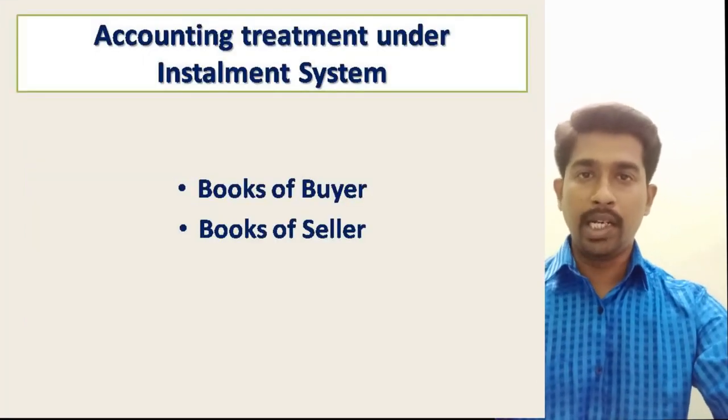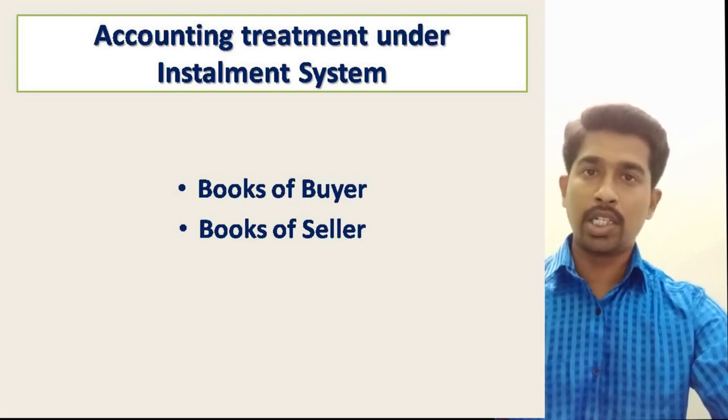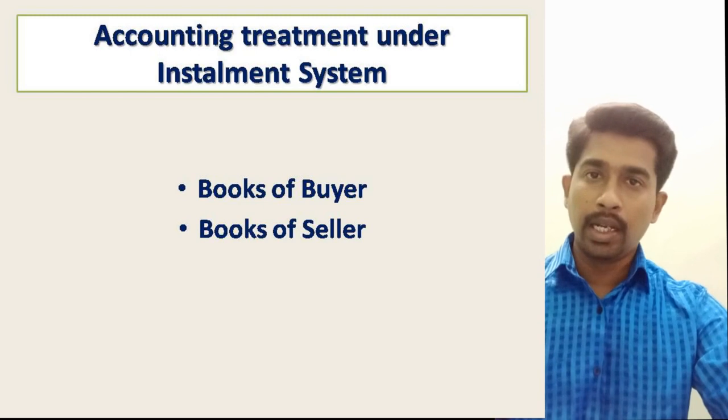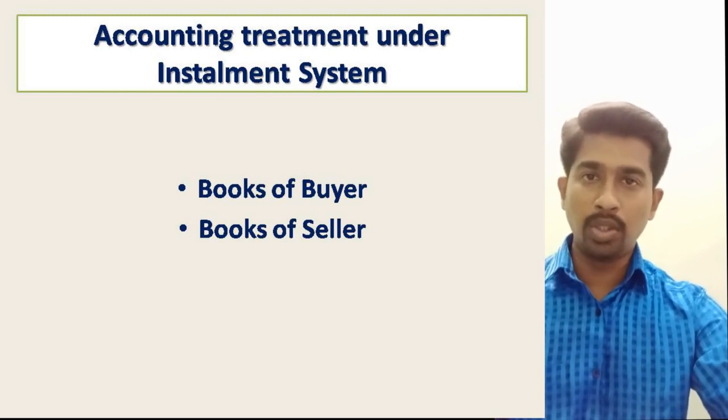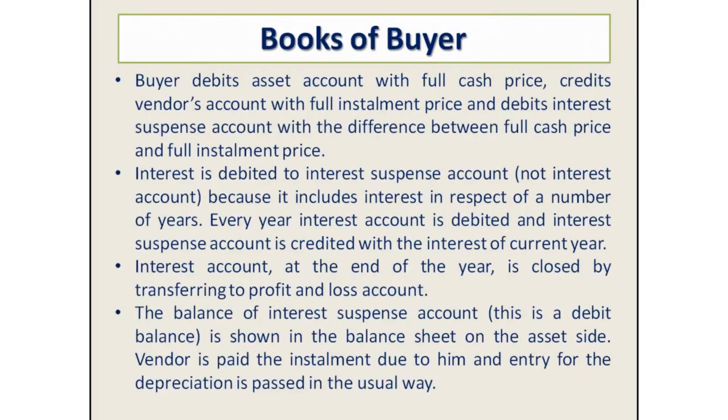Accounting treatment under installment system. The books of buyer, the books of seller, journal entries and the ledger accounts are followed under the installment system. Next, we see the format. Books of buyer: the buyer debits the asset account with the full cash price, credits the vendor account with the full installment price, and debits the interest suspense account with the difference between the full cash price and the full installment price.